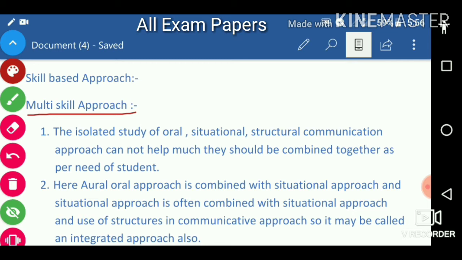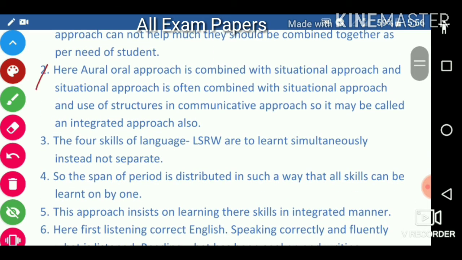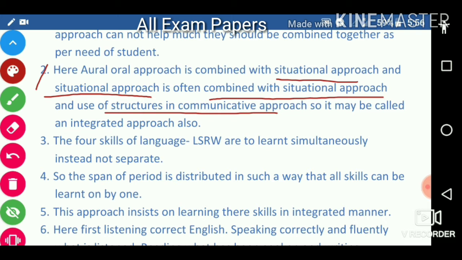Multi skill approach. The isolated study of the oral, situational, structural and communicative approaches cannot help much. They should be combined together as per the need of students. Here the oral approach is combined with the situational approach, and the situational approach is often combined with the use of structures in the communicative approach, so it may also be called an integrated approach.